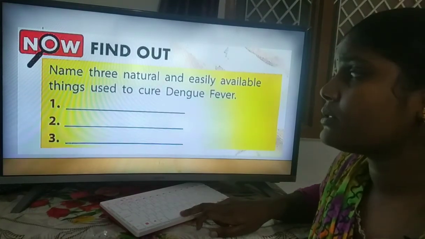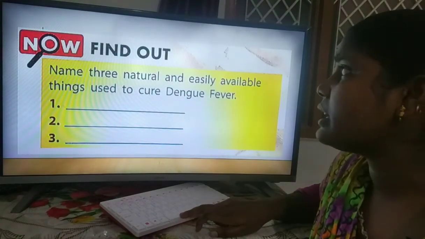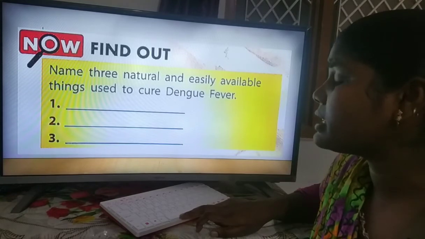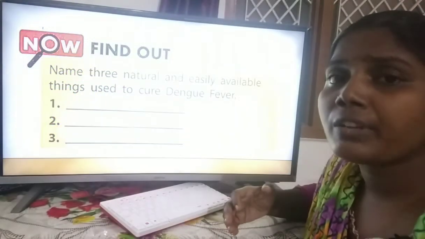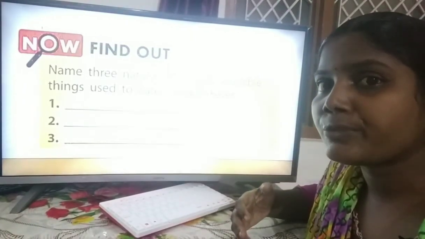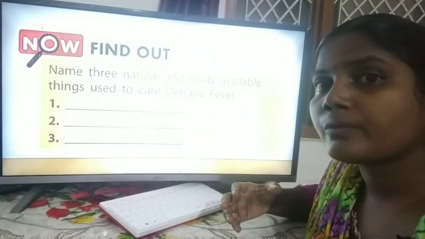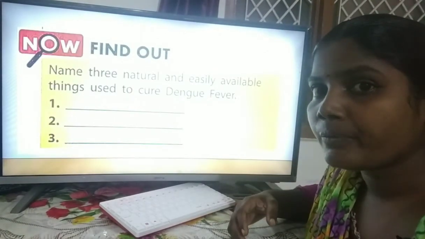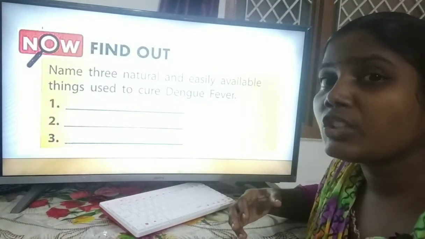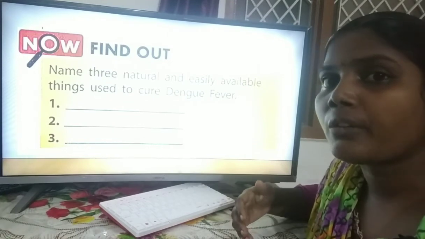And find out: name 3 natural and easily available things used to cure dengue fever. So now if we are having dengue fever and we come to know the symptoms of dengue fever, then what do we have to do? In nature, how do we cure ourselves?